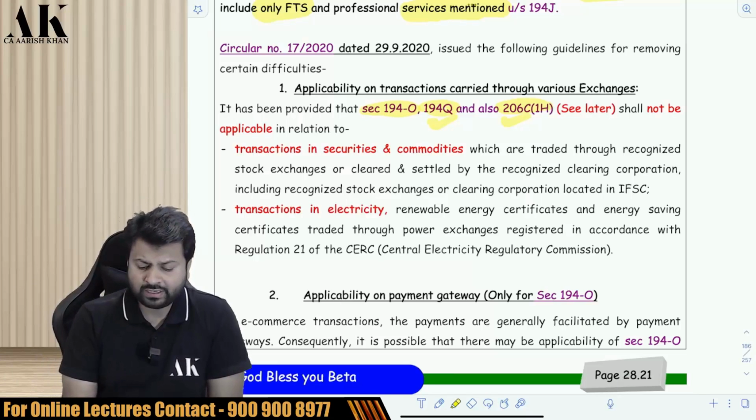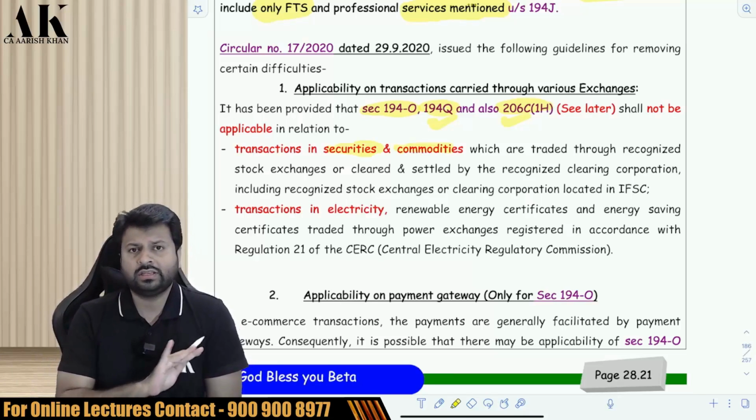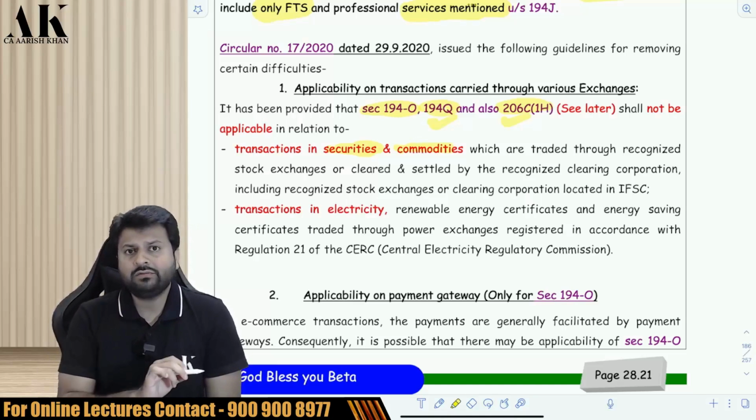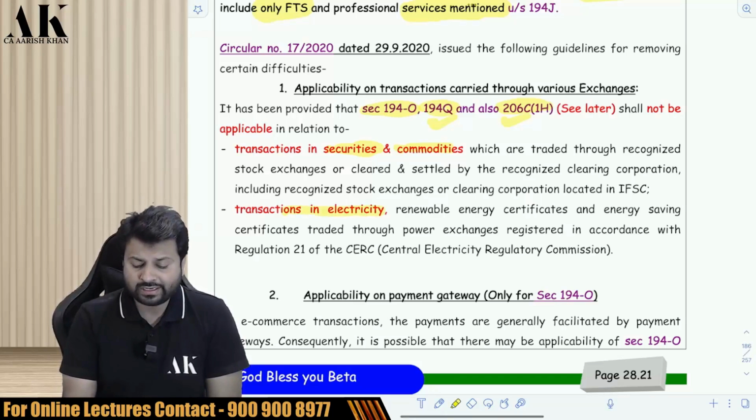194O is not applicable when a transaction is done in securities or commodities. So in case of transactions done in the stock market or commodity market, 194O is not applicable. 194O is also not applicable in case the transaction is done in electricity, renewable energy certificate or energy saving certificate, etc.